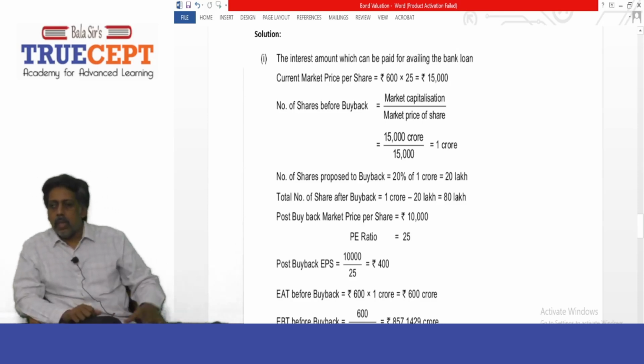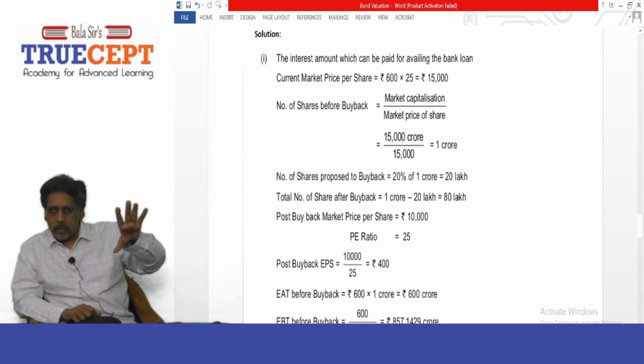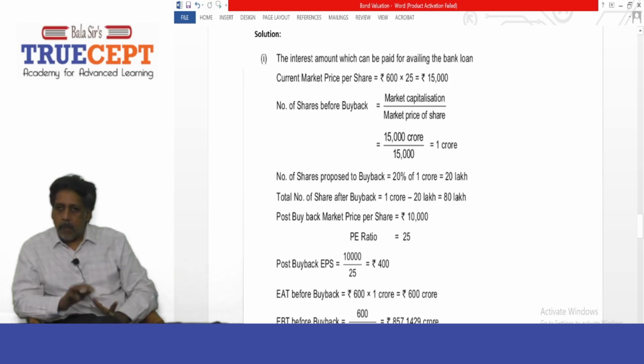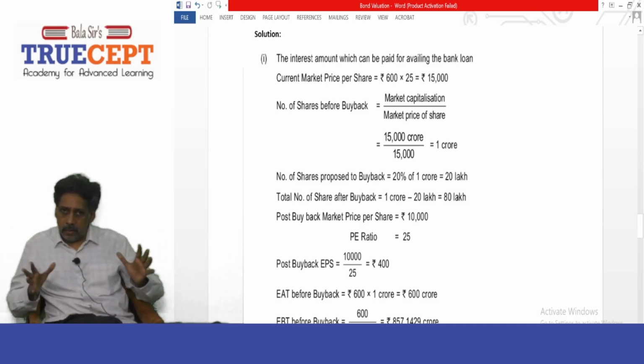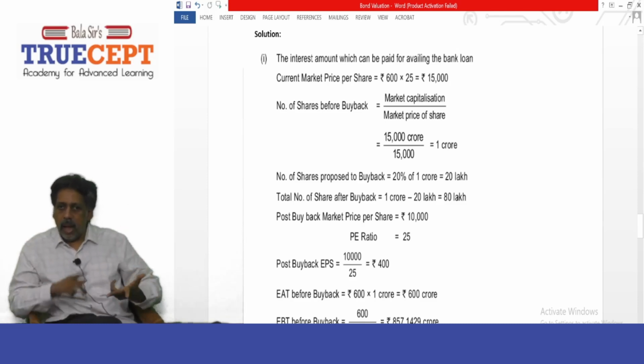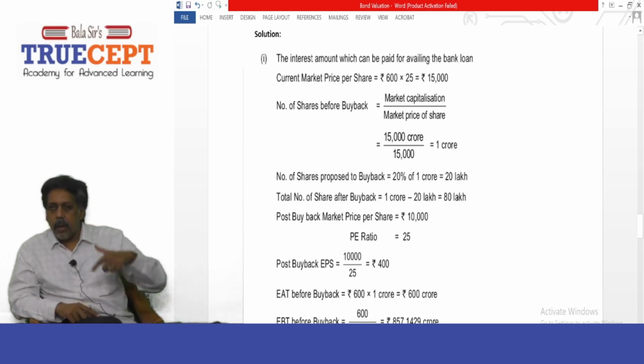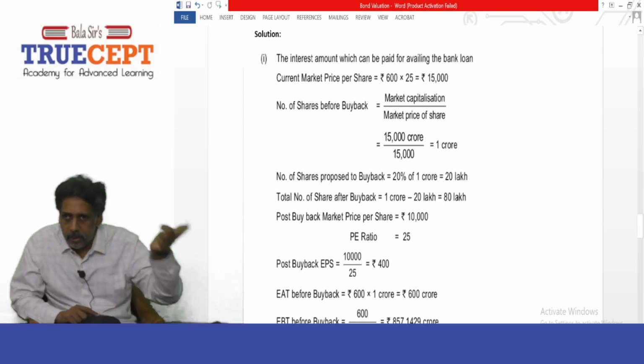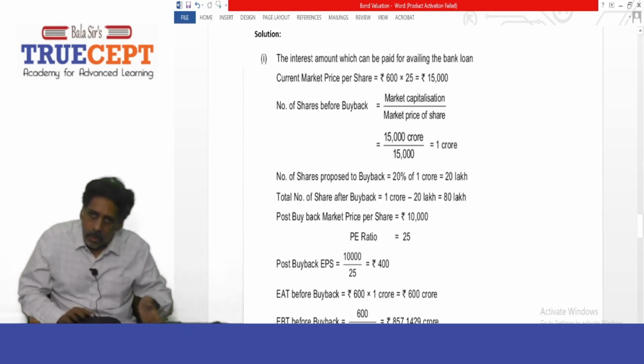Now, what will be the post-buyback earnings per share? Remember, divide 10,000 rupees by 25 times, which gives you rupees 400 per share. Now my task will be to calculate the earnings after tax, the profits available to equity shareholders, after paying 30% tax, before buyback and after buyback. Before buyback, very simple.